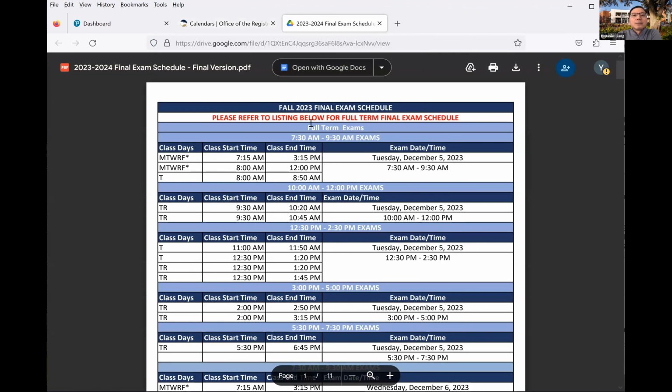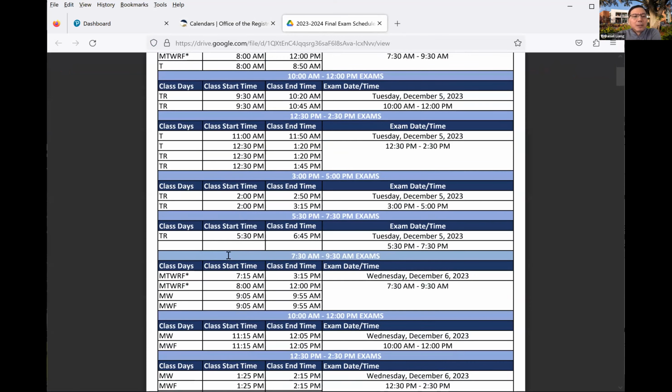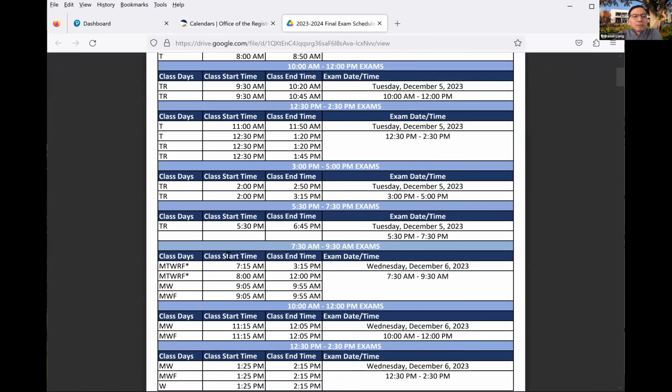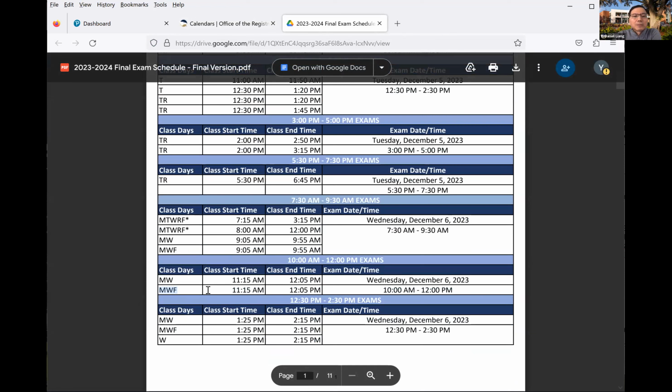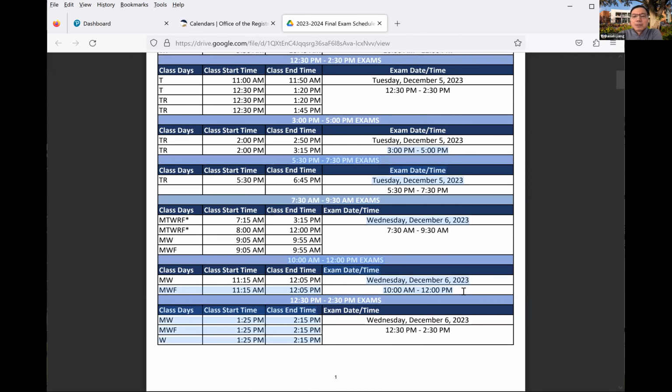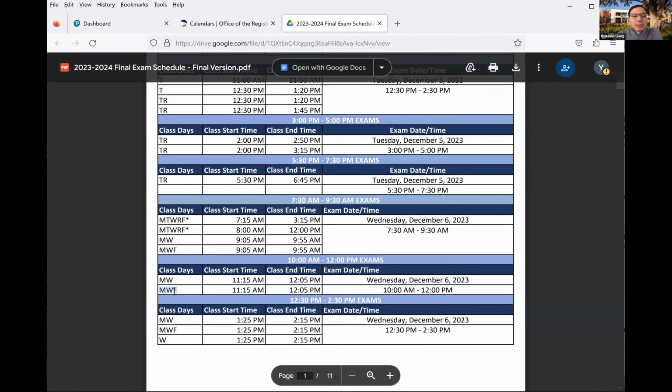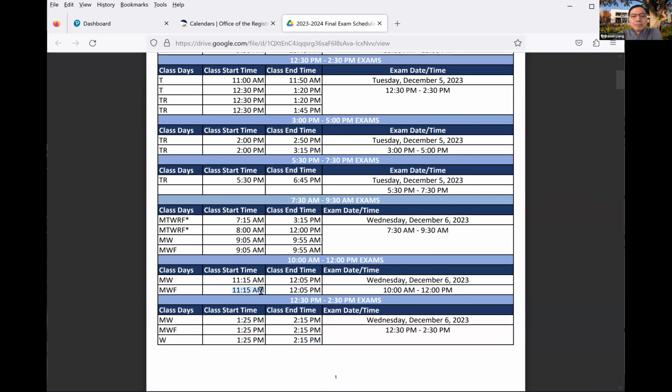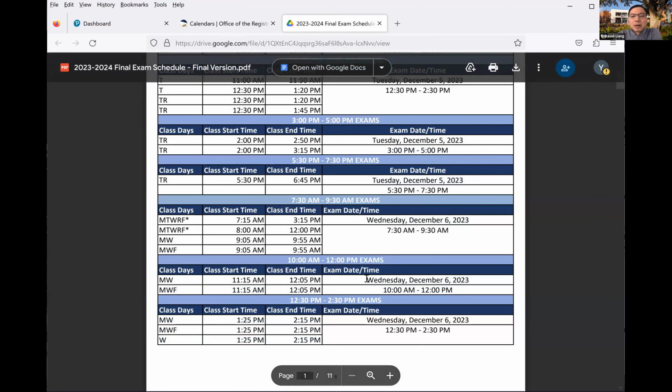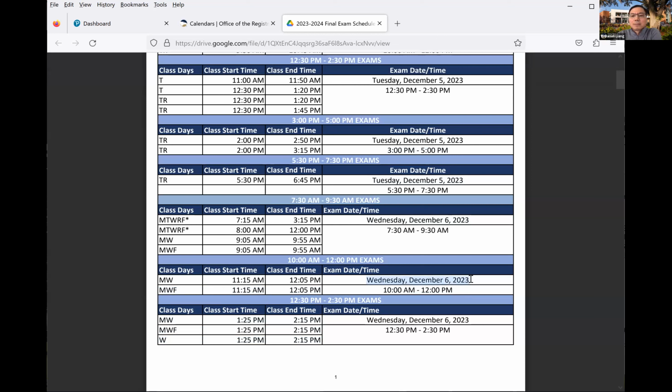So now we're gonna look for the full term. Yes, this is the full term, and look for the Monday, Wednesday, Friday. All right, so this one right here. You see this now here? This one right here? It's our time. It's going to be on Wednesday, December 6th from 10 to 12. So this is the final exam time.